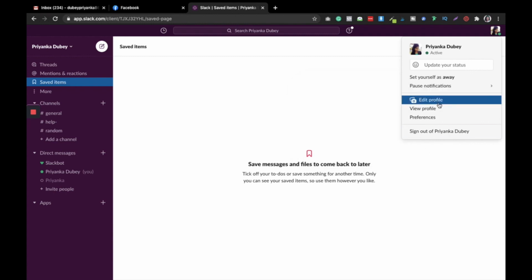You can also edit your profile, you can edit your preferences. So you can see that Slack is giving you a whole lot of opportunities when it comes to managing your business, managing the communication part of your business, managing the whole team in one place. And if you're working with a client, I'm damn sure that your client uses this, because all my clients use this, and this is how we maintain the communication.